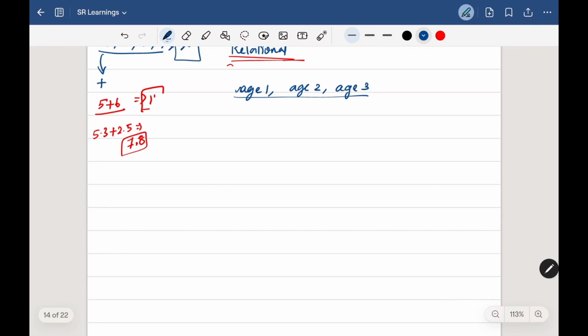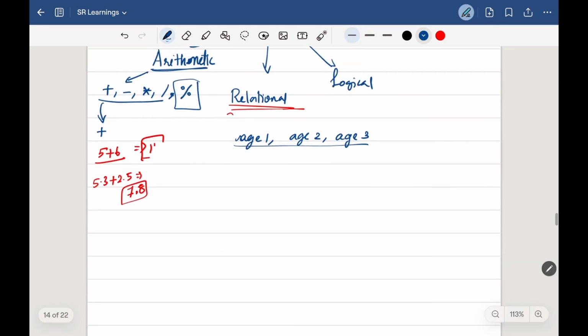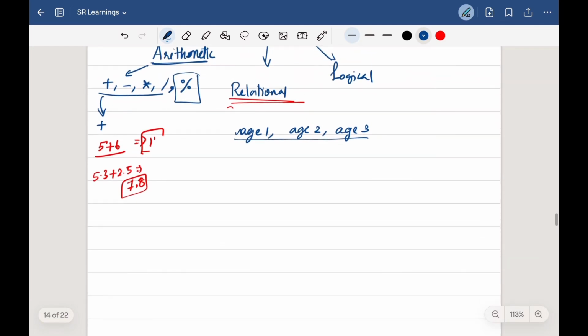It may be age 1 or age 2 or age 3. But I already told you one thing, that these relational operators can compare only two different values, right? But if we are given three different values here, this is where the importance of logical operators comes in. So we have operators called double ampersand, that's logical AND, logical OR, and NOT, which is an exclamation mark. So these are the logical operators.